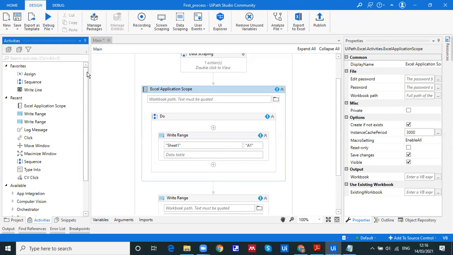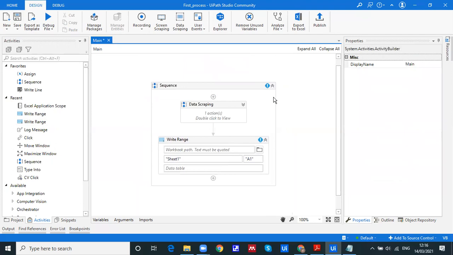But again, I'm clearing it up for you. As and when time comes, I will explain in detail, but at this moment just have a concept in your mind. Excel application scope is used when more processes or tasks need to be done on the same Excel file. And if you want to do only a single activity, then go with the write range activity from the workbook directly, because I need to do only a single task here.